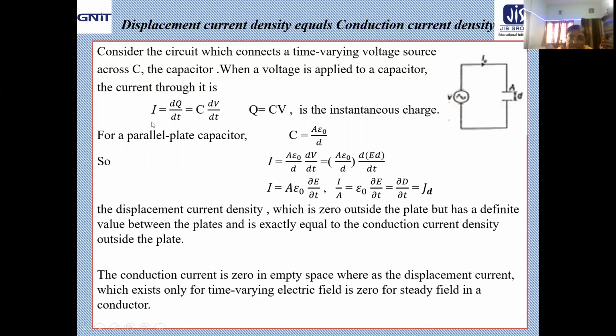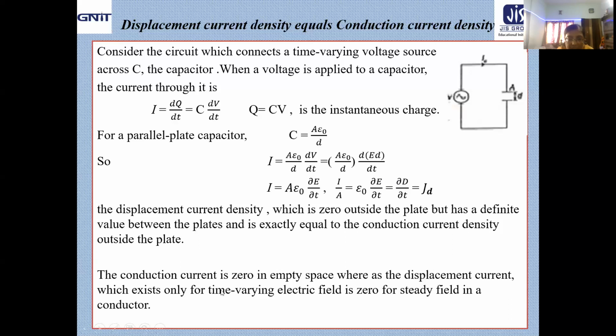That means displacement current density is zero outside the plate, as we have already seen, but has a definite value between the plates and is exactly equal to the conduction current density outside the plate. So we started with I equals dq/dt. From there we ultimately got I by A, and from there we get it to be equal to J_D. So displacement current density is equal to conduction current density outside the plate, and the displacement current density value between the plates is given by ∂D/∂t. That means we can conclude the conduction current is zero in empty space because no current carrier is present.